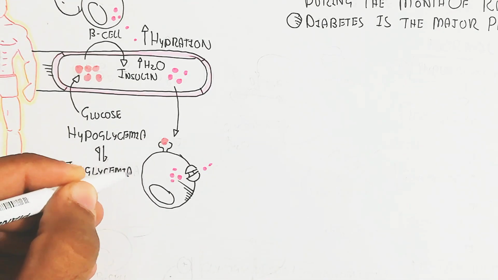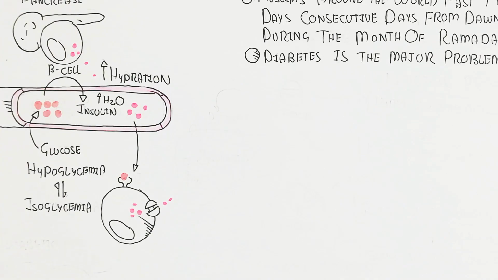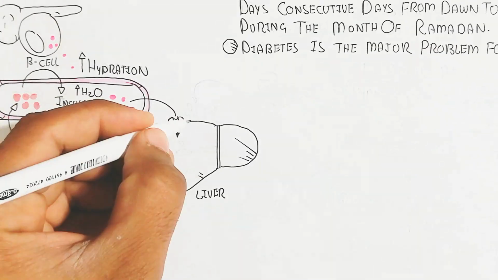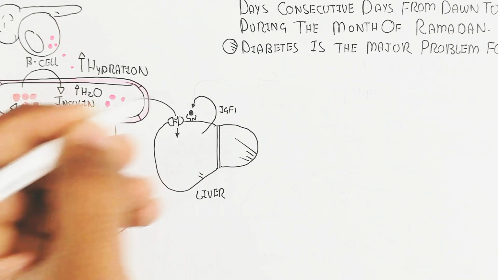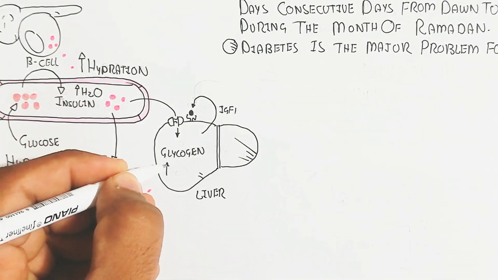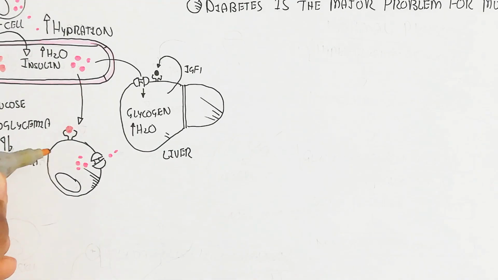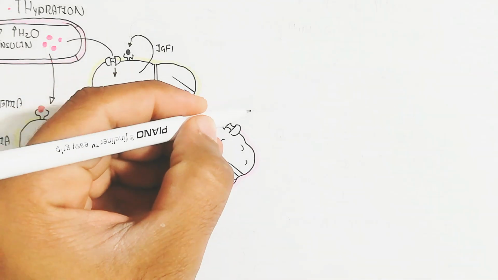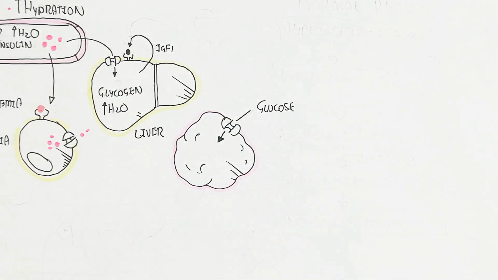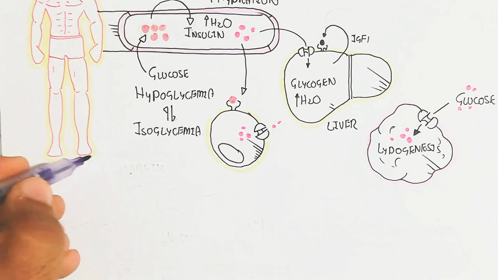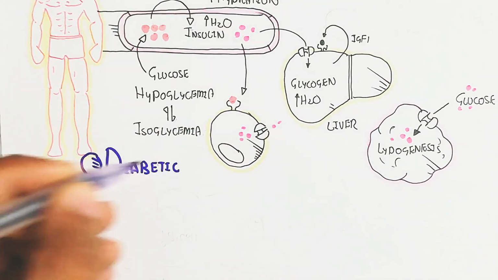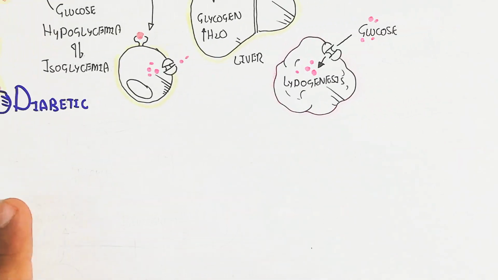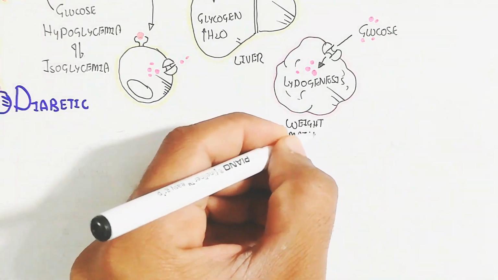Insulin will bind with specific tissue, leading to hyperglycemia, then hypoglycemia, and ultimately isoglycemia will occur for a normal person. Insulin-like growth factor 1 increases in the liver, leading to glycogen formation, and hydration will be maintained. Glucose will enter the adipose tissue due to insulin and lead to lipogenesis during the early time of fasting, but for a diabetic person it will not occur normally.